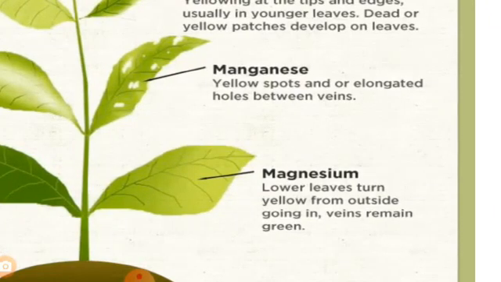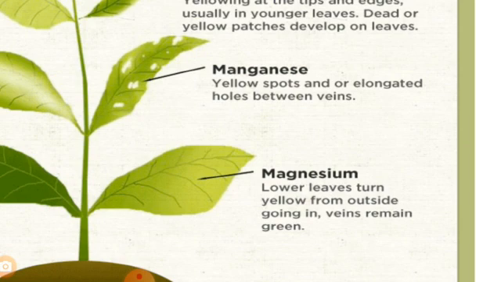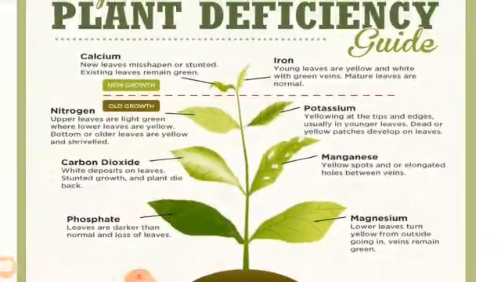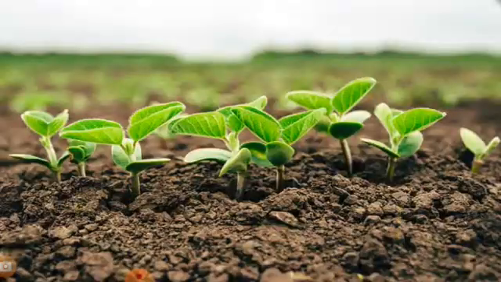Then magnesium deficiency affects the older or lower leaves. The leaves turn yellow from the outside going in, while veins remain green. So here are some symptoms of nutrient deficiency in plants. In our next topic, we will discuss micronutrients like zinc, iron, manganese, copper, boron, molybdenum and chlorine. Okay, thank you.